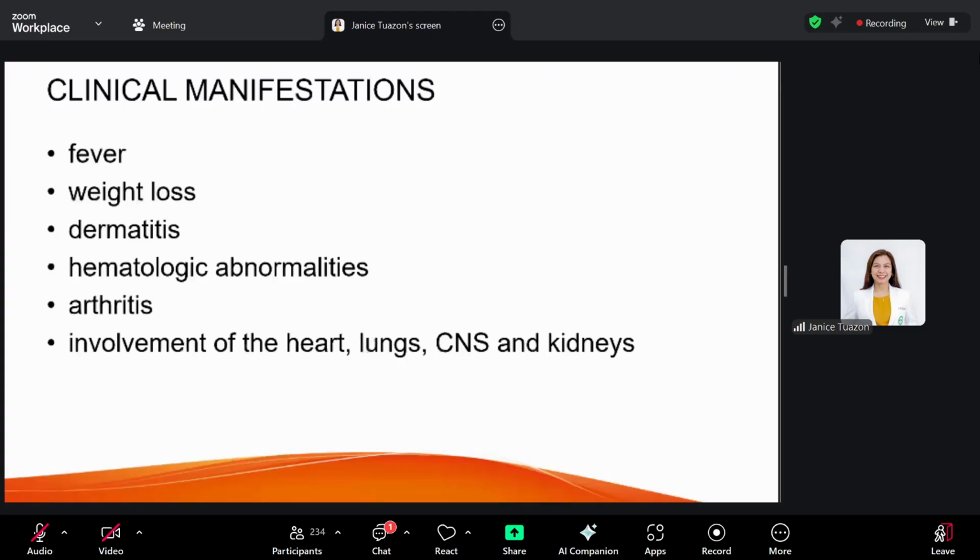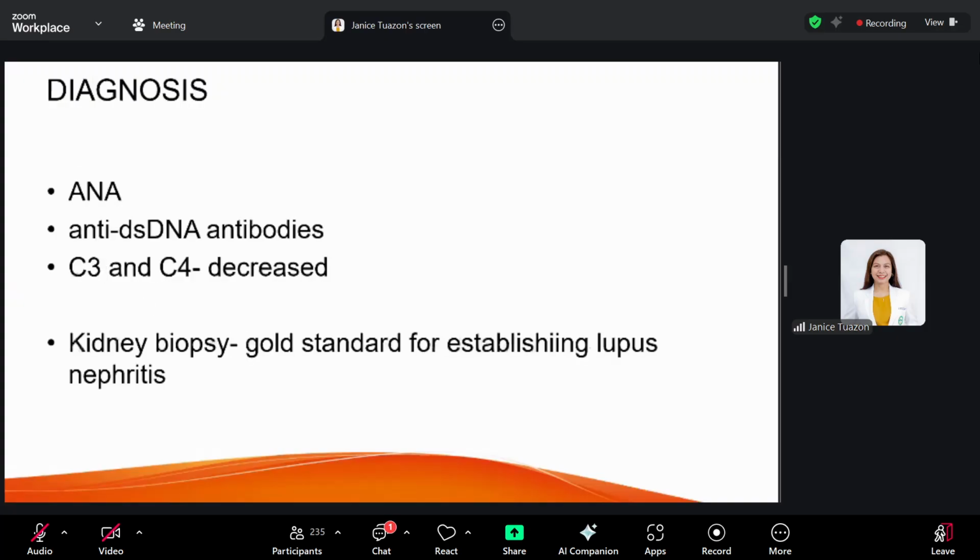These patients also present with multisystemic involvement. You have fever, weight loss, dermatitis, hematologic abnormalities, arthritis, and involvement of other organs. If you look at your EULAR and ACR criteria, they have specific recommendations for the diagnosis. How about laboratories?